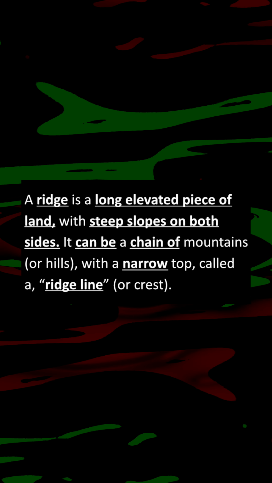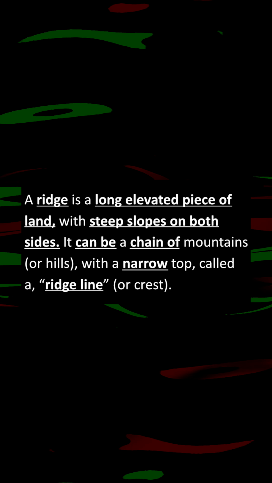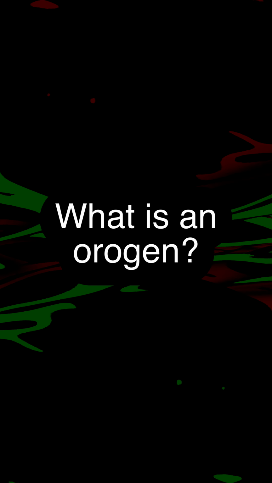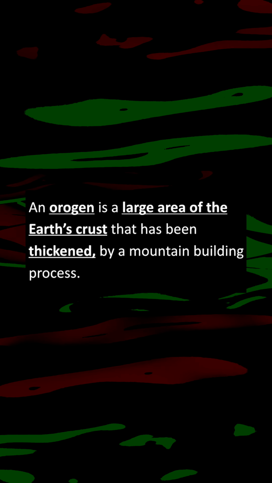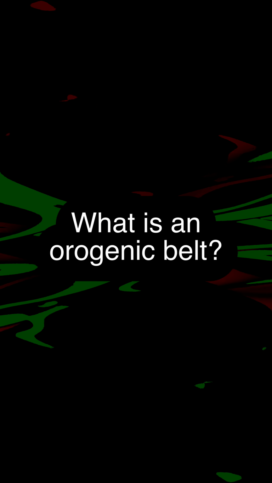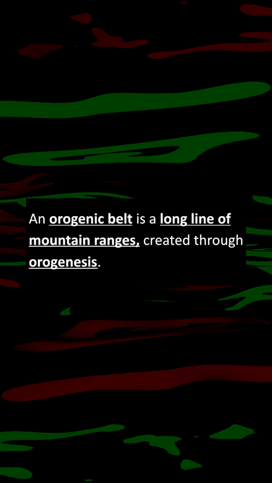Moving on to the next question. What is a ridge? A ridge is a long elevated piece of land with steep slopes on both sides. It can be a chain of mountains or hills with a narrow top called a ridgeline or crest. Moving on to the next question. What is an orogen? An orogen is a large area of the Earth's crust that has been thickened by a mountain building process. Moving on to the next question. What is an orogenic belt? An orogenic belt is a long line of mountain ranges created through orogenesis.